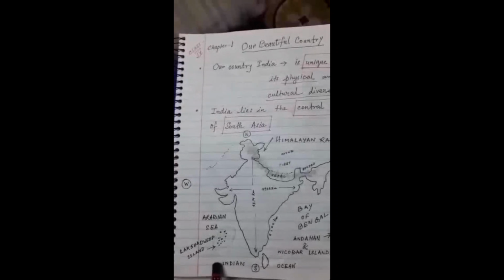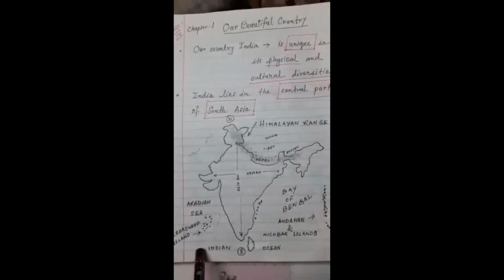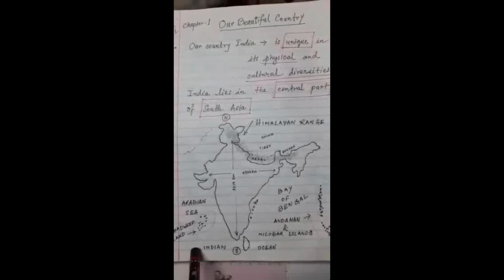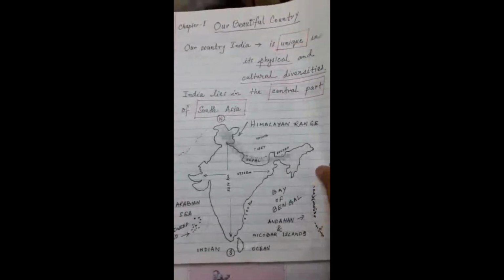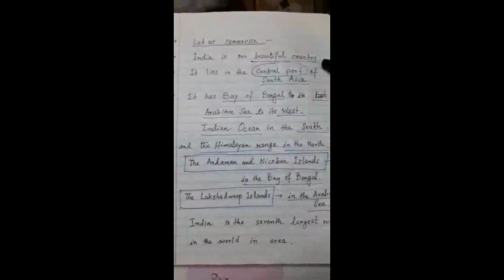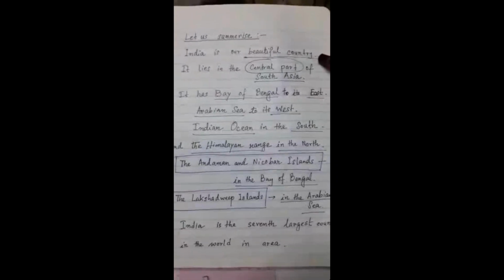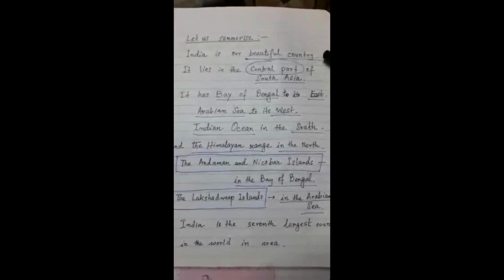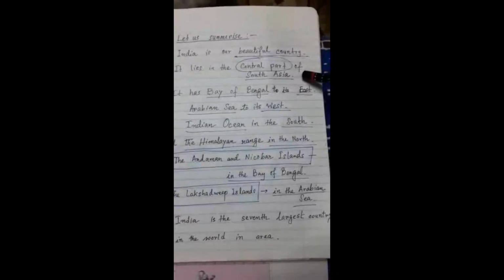So these things you have to remember by heart. These are some basic things. Later on we will proceed with other points. Now let us summarize with the given points. India is our beautiful country. So number one, what is the first point? India is a beautiful country. Second, it lies in the central part of South Asia.